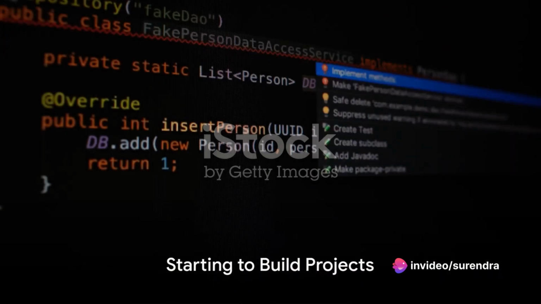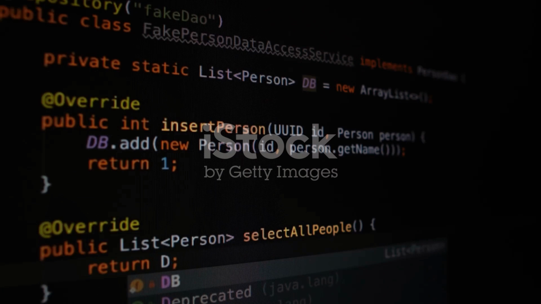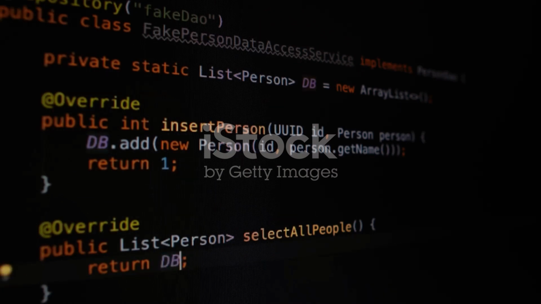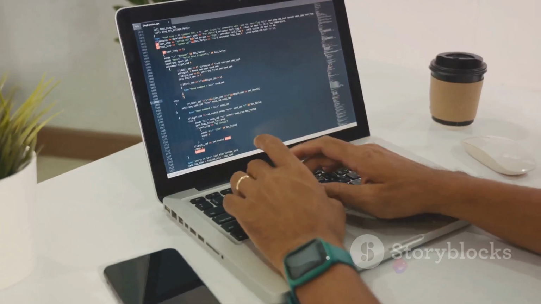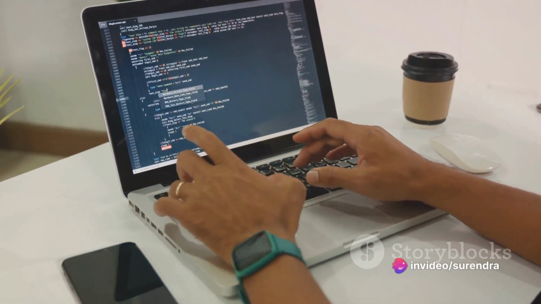The final step for beginners is to start building projects. Apply your knowledge to real-world scenarios by creating simple applications, such as a calculator or a to-do list manager. After all, practice is the key to perfection.